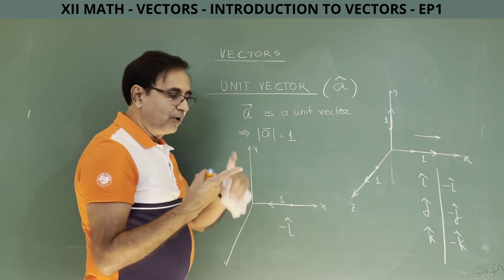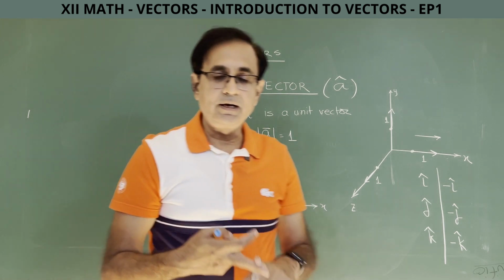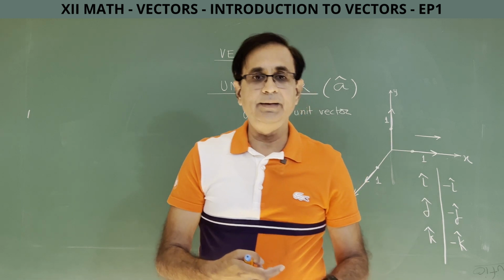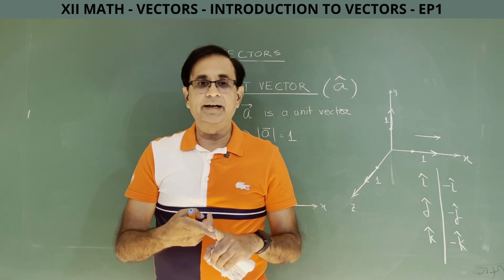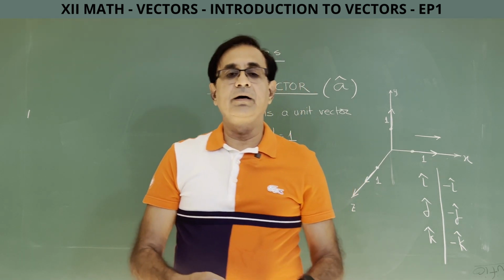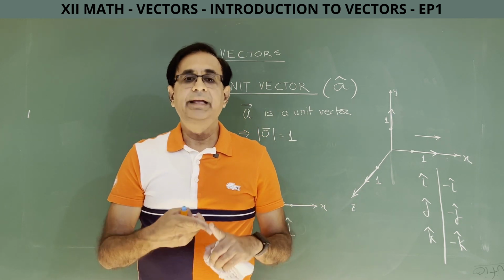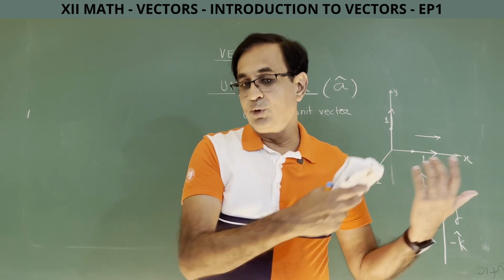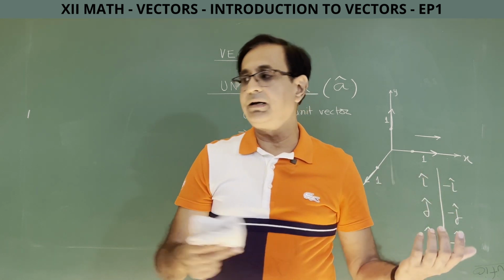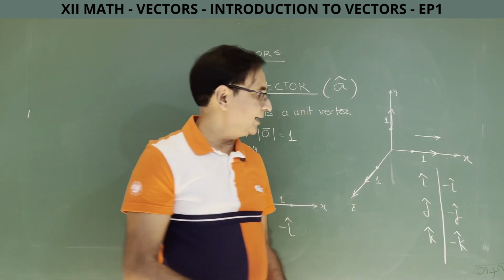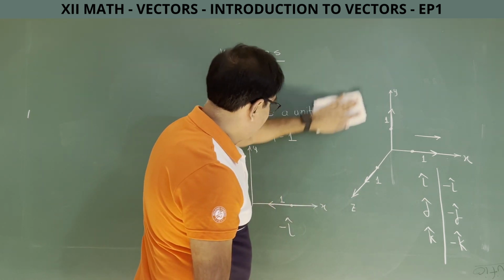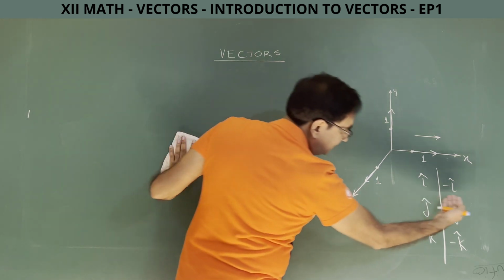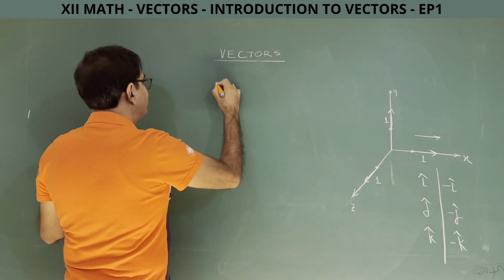So then what are free vectors? What are localized vectors? What are parallel vectors, what are anti-parallel vectors, what is a null vector, what is a unit vector, what do you understand by equality of vectors. Two vectors are said to be equal obviously when both their parameters are equal: their magnitudes are equal and their direction is the same. Now the next topic, negative of a vector, as the name suggests, and we have already covered it unknowingly.